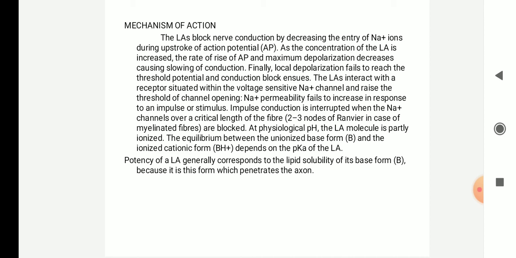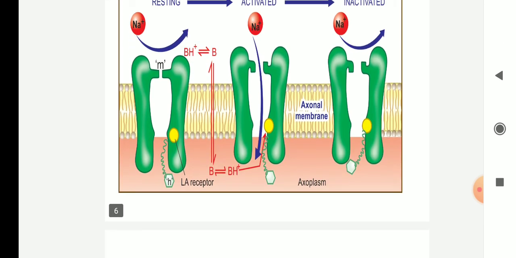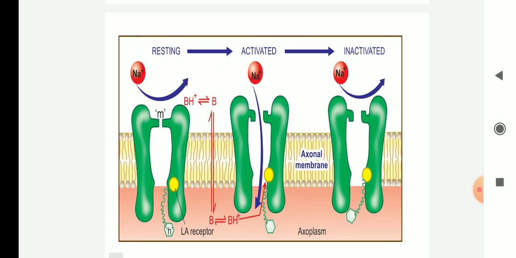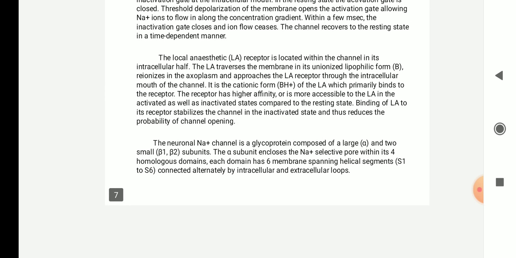Okay, so this is the diagrammatic explanation. In the resting stage, sodium ions will not be entering inside. In the activated state, sodium ions will enter inside. In the inactivated state, even though the channel is open, the sodium ions will not enter, because the drug will bind to the local anesthetic receptor and block the sodium entry. So this is the explanation for this.